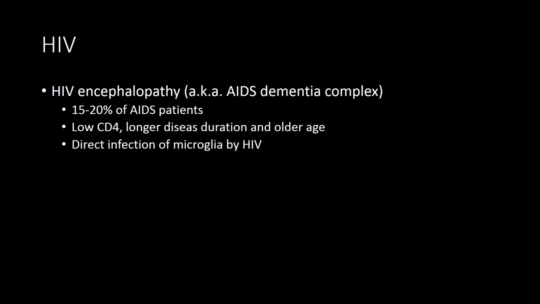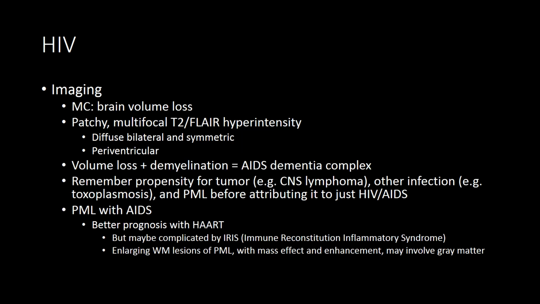As we talked about with HIV encephalopathy, this occurs in about 15 to 20% of AIDS patients. This occurs due to direct infection of the microglia by HIV. It's associated with a lower CD4 count, longer disease duration, and older age in patients. It's also associated with brain volume loss. That's the most common imaging feature you'll see with HIV encephalopathy.